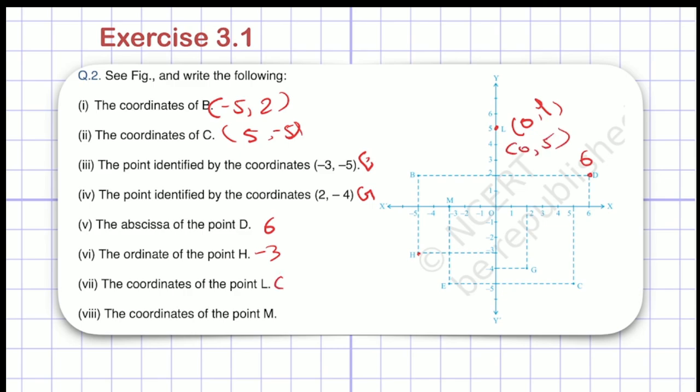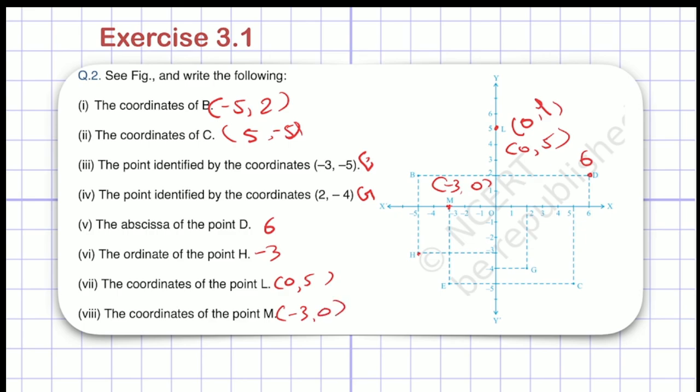You have to remember the format of the coordinates of a point on an axis. What is the coordinate of point M? Now here we have point M. It is on the x-axis. The coordinate of a point on the x-axis will have y coordinate 0 and x coordinate x itself. So -3, 0. So the coordinates of the point will be -3, 0.